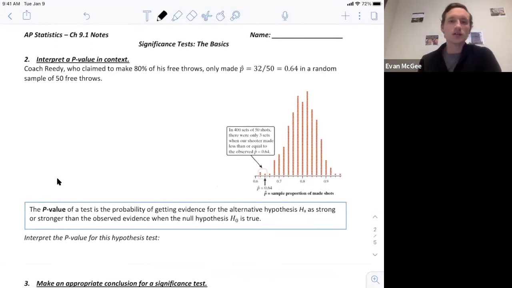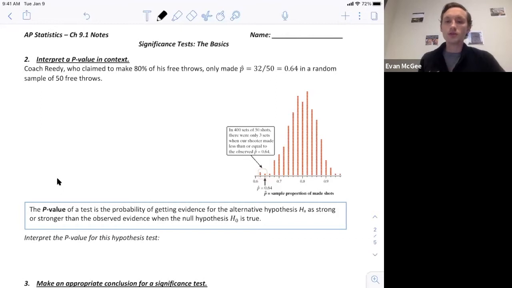Our next objective is to interpret what's called a p-value. So Coach Reedy claimed that he's an 80% free throw shooter, but he shot a random sample of 50 free throws, and he only made 32. So he shot 50 and only made 64%. So now we have some evidence about his claim. And we want to know, does that evidence support the null hypothesis, or does it support the alternative hypothesis?